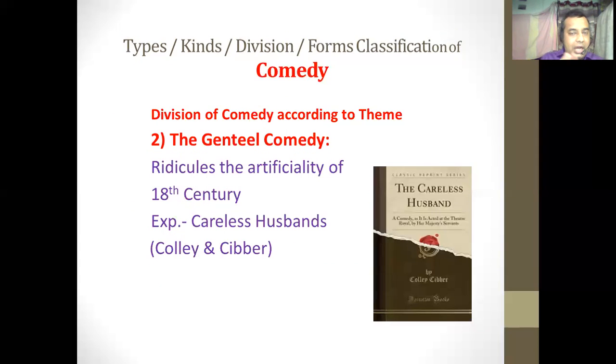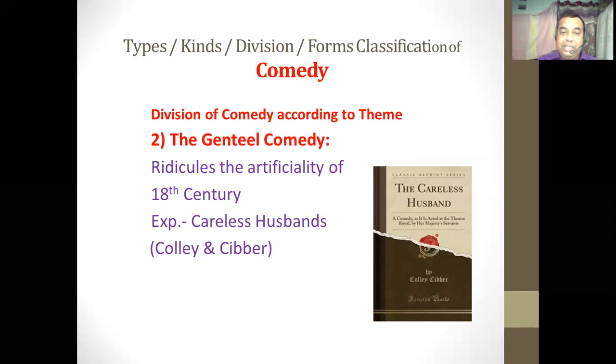The second type of comedy according to the theme is the gentle comedy. As the name implies, this type of comedy ridicules the artificiality, the behavior, the ways and manners of the 18th century. This kind of drama was made famous by Colley Cibber.